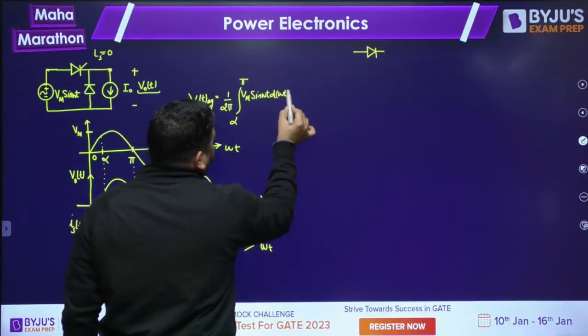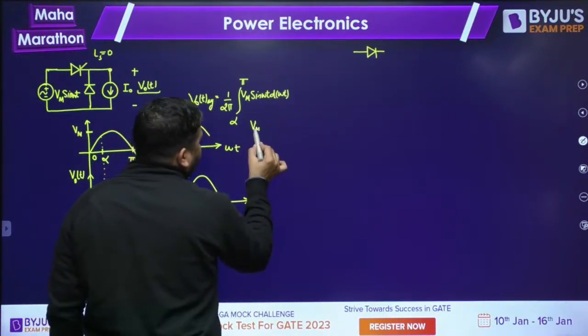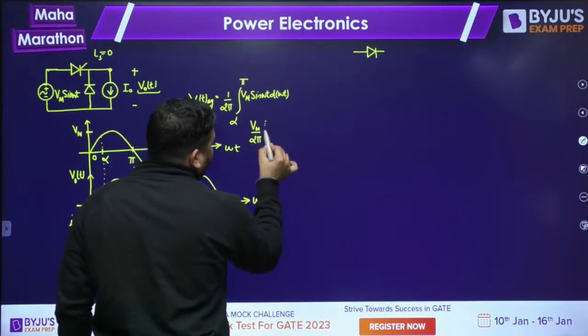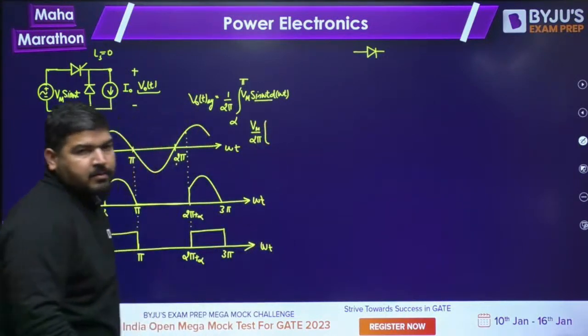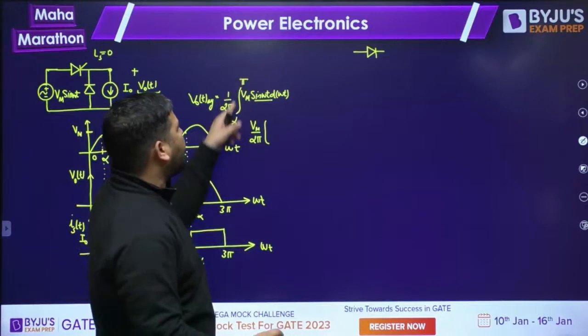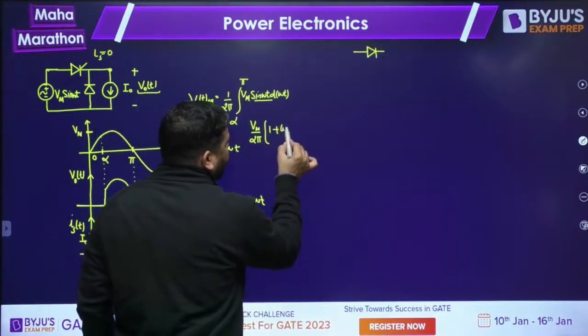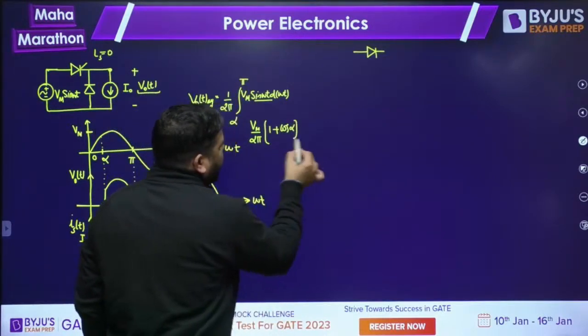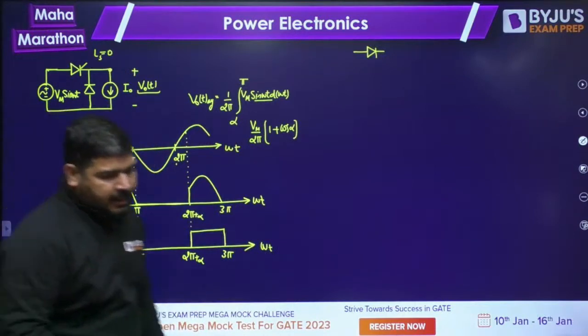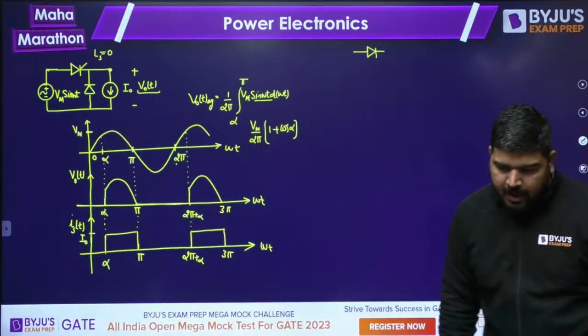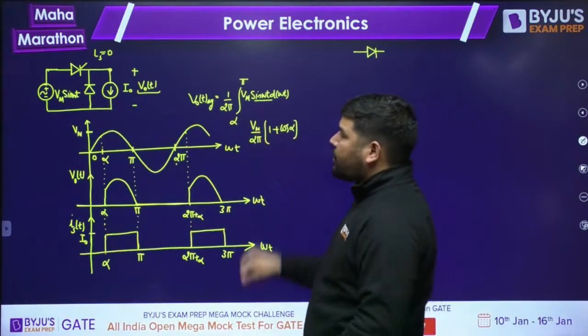The integration of sine is minus cos, upper limit minus lower limit, giving Vm by 2 pi times (1 plus cos alpha). This will be my average output voltage if Ls is 0.